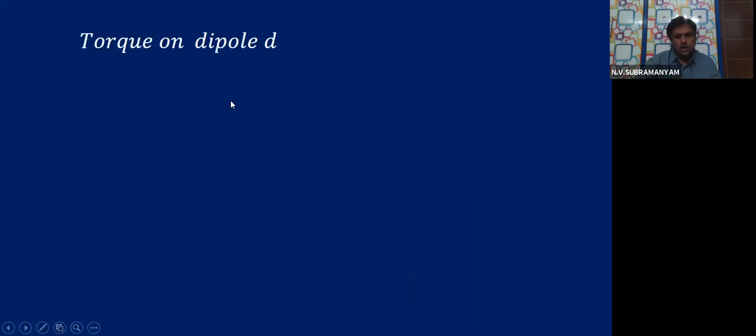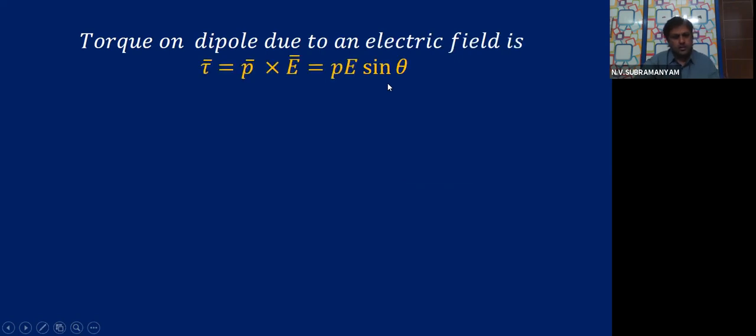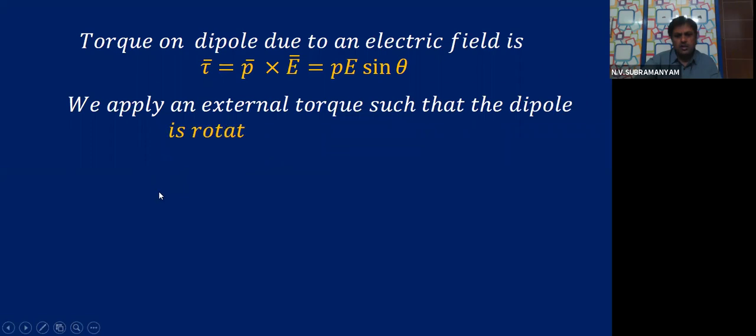So, the torque on the dipole due to an electric field is tau is P bar cross E bar, P E sin theta, which all of you know. We apply an external torque such that the dipole is rotated from angle theta 0 to theta 1. Initially it has angle theta 0, let us say.